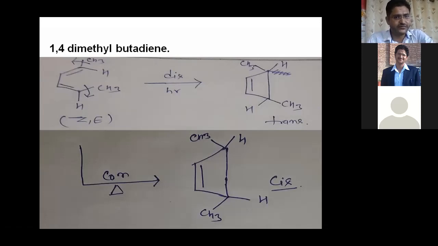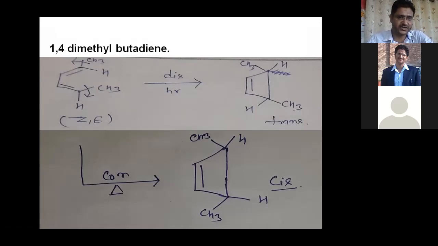Now next, if the condition is thermal, then they rotate in the same direction, this CH3 in this direction and this CH3 also in this direction. Now what type of product will form? You can see this CH3 comes here and this CH3 also rotates here, so their positions are here, right? So now the cis product will form. So here trans and here cis. It depends on the type of condition and the type of reactant. So this reaction is stereospecific.